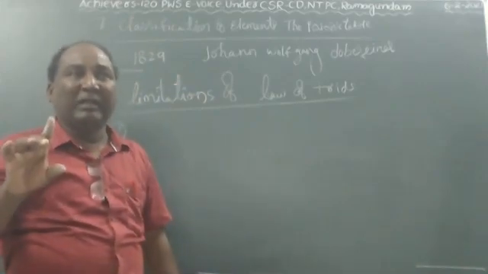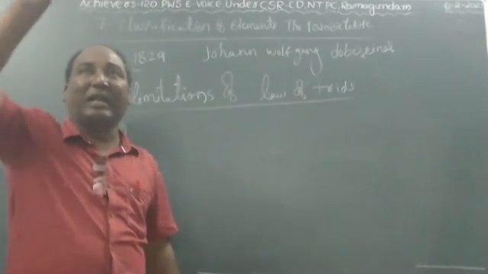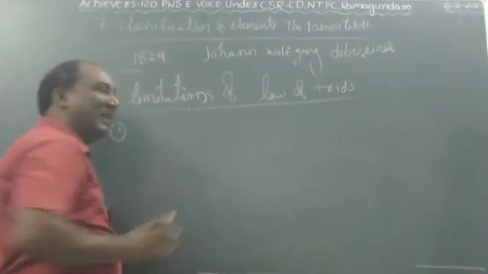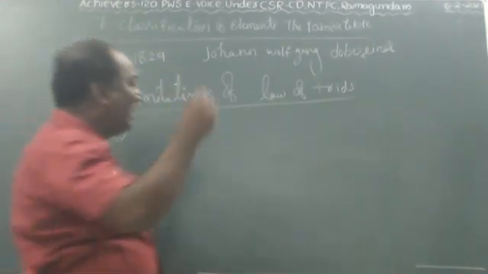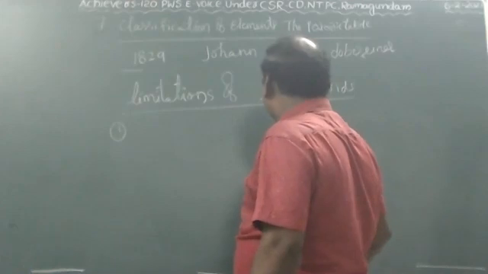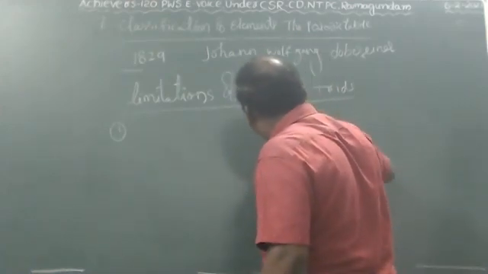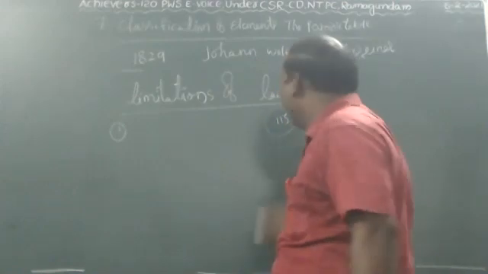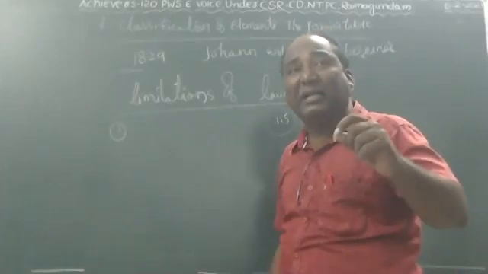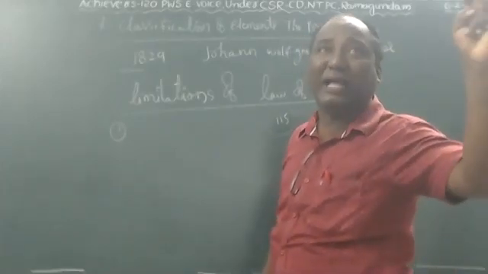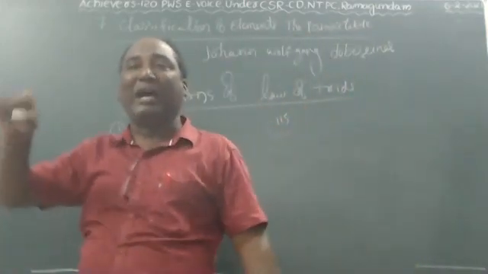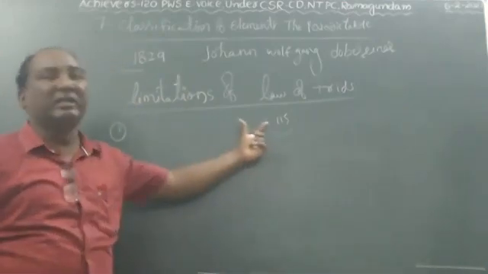Are you understood, children? How many elements were discovered at the period of Dobereiner? He could not arrange them in the form of triads. For example, in the period of Dobereiner, 115 elements were discovered. The total 115 elements he did not arrange in the form of triads. He did not select three elements in a group from the 115 elements. He arranged only some of the elements like a triad. It is one of the limitations. All the known elements of the Dobereiner period, he could not arrange in the form of triad.